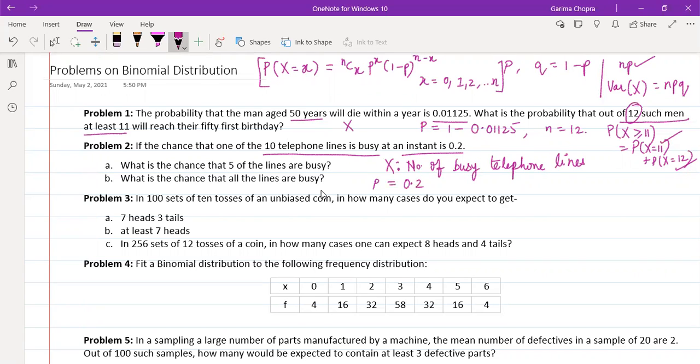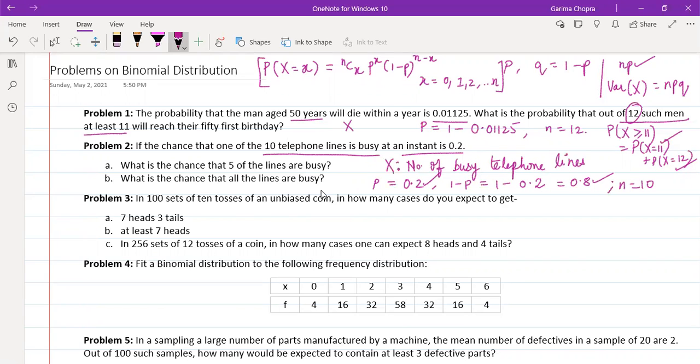And if we talk about the probability of failure, that the telephone line is not busy, then that will be 1 minus this probability of success. So this will be 0.8. So we have both probabilities with us, probability of success and probability of failure. And what is N here? The number of telephone lines which we have is 10. So the N for this particular problem is 10.